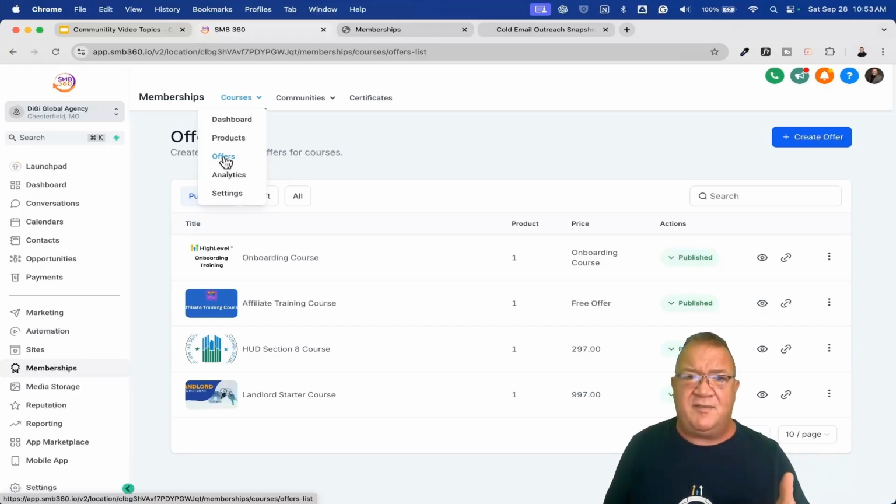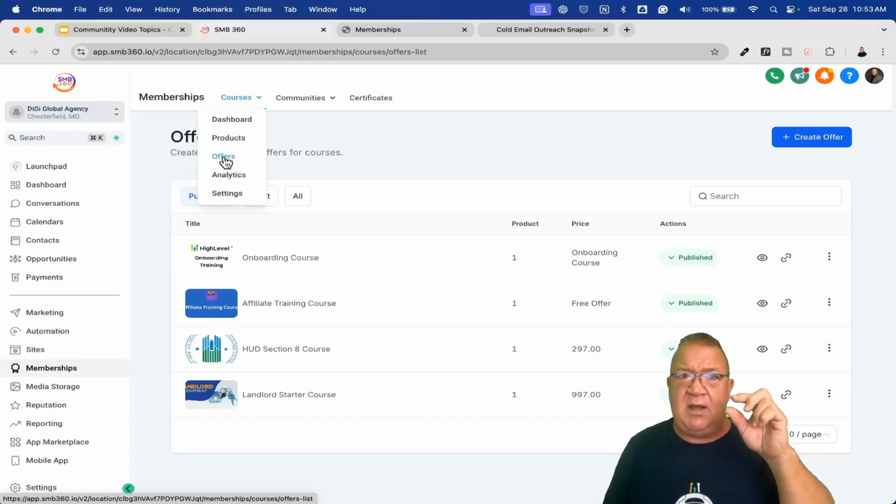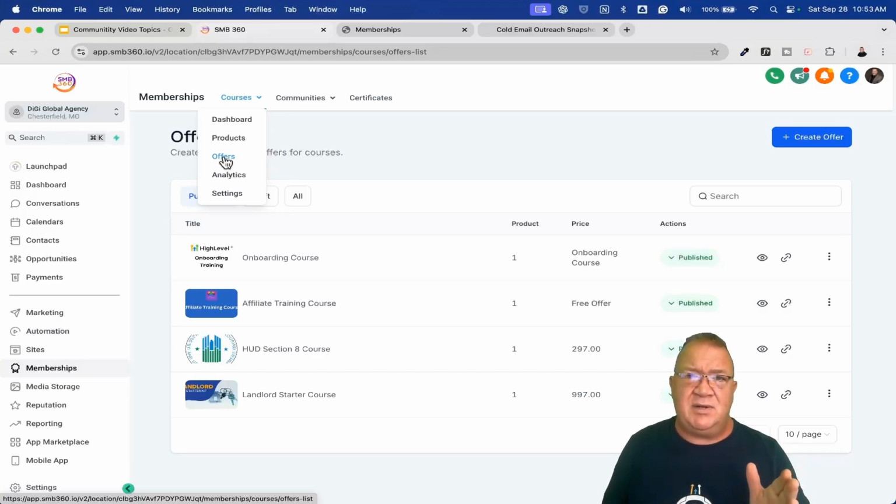But you have to create an offer, and then inside that offer, you have to say what products you want to be included with that offer. This is why I mentioned earlier that you should have each product created individually. It's each unique item in there. That way, if you want to create an offer with 2 products in there, you can just select those 2 products, and that's what's a part of that offer. But you can also create another offer that has those same 2 products and maybe another product in it. So right now, this is how this works.